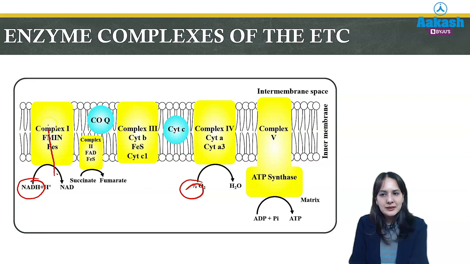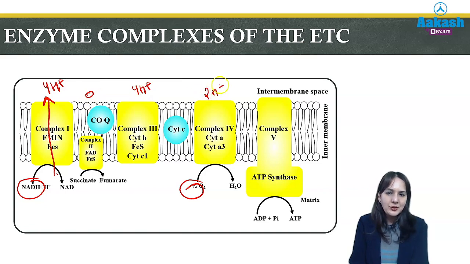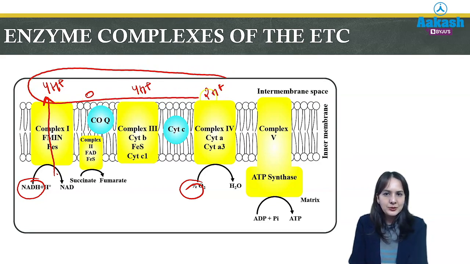So what happens whenever there is transport of electrons? The proton channels open in the first complex to transport 4 protons into the intermembrane space, 0 in case of complex 2, 4 in case of complex 3, whereas 2 in case of complex 4. So a total of 10 protons are pumped in case of NADH, but if it asks about FADH2, there will be only 6 because the first complex will not transport protons.